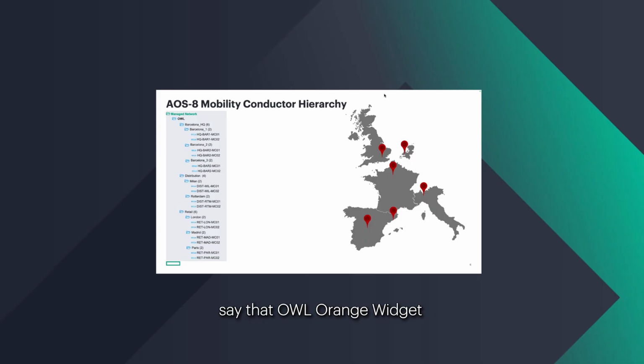Now, let's say that OWL, Orange Widget Logistics, has a division in Europe, and we have three folders beneath the OWL. The OWL folder would be your top level folder, where configuration that you add there gets inherited by everything below it. And then right below that, you have 3 folders. Below that, you have more folders, and then the devices under it.